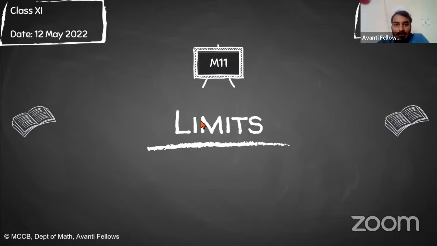So students, in the last class, we were solving some questions, right? We were solving the question: if the limit is infinity upon infinity, 0 into infinity, then how are we going to solve it? Before starting today's lecture, is there any doubt regarding the last class? If you have any doubt, please let me know quickly in the chat box. In the last class, we were seeing some important results on the limits.